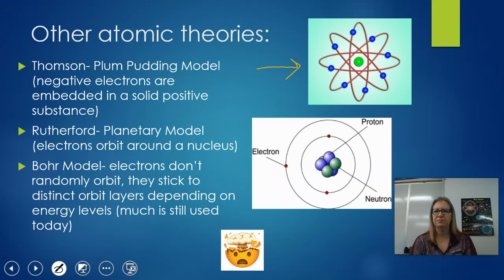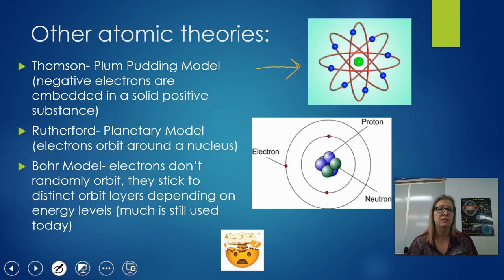The Bohr model is that the electrons don't just randomly fly around the nucleus, but they have orbital rings, okay? And it gets a little more complicated, and we're going to talk about it a little bit when we get to the periodic table. But there's something about the energy level in these rings, and so the electrons like to stick to those distinct orbit rings, okay?